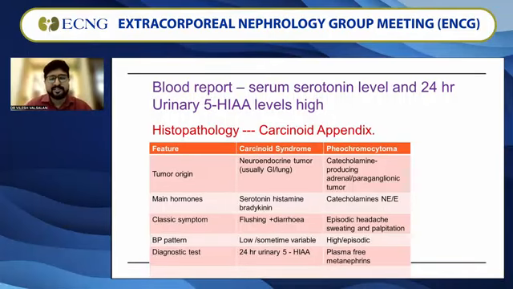So how does this carcinoid syndrome differ from pheochromocytoma? Both are neuroendocrine tumors. On one side, it is usually present in the GI tract and lung. Catecholamine producing is for the pheo. The main hormones in carcinoid are serotonin, histamine, and bradykinin. Here in pheo it is mainly catecholamines, which we have already seen. The classical symptom here is episodic flushing. Sometimes they can have diarrhea. Many of them complain of diarrhea in carcinoid syndrome. The BP pattern is almost low, sometimes variable.